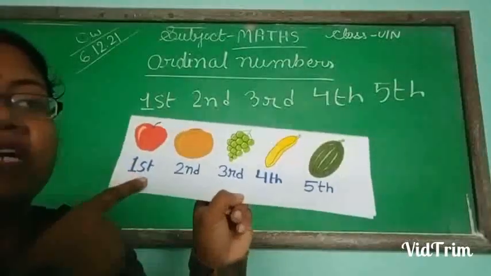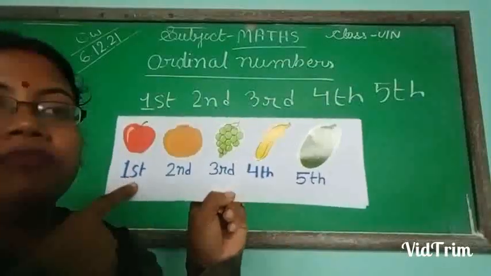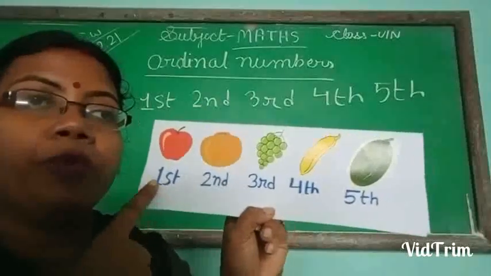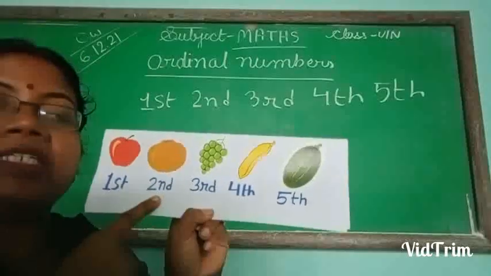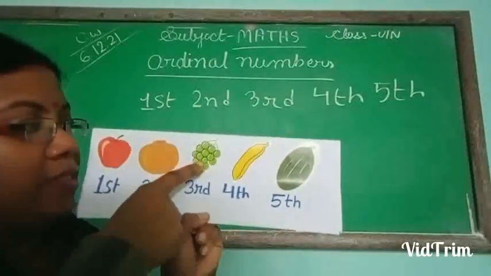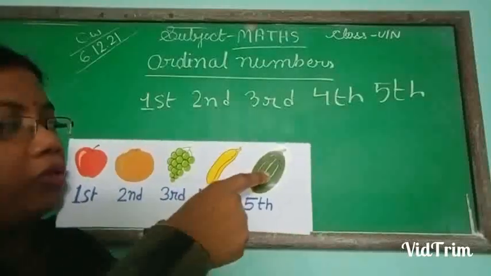Apple, first position. What is the position of the apple in this queue? First. 1ST, we will pronounce that first. This is orange. Orange is in second. Grapes third. This one fourth.